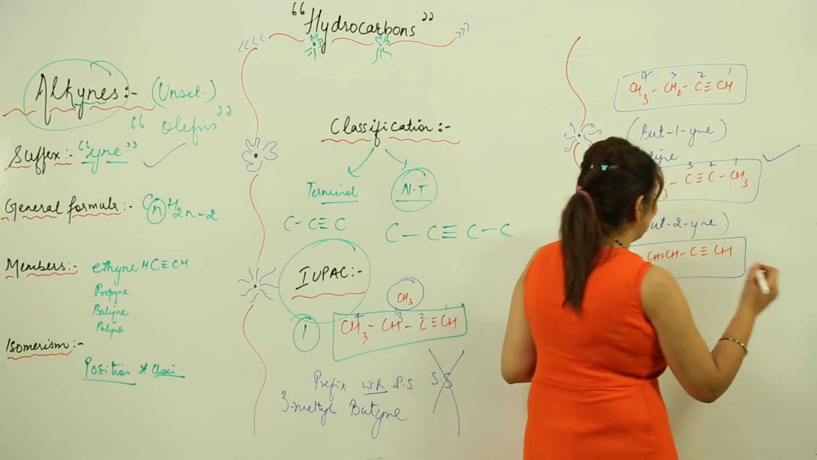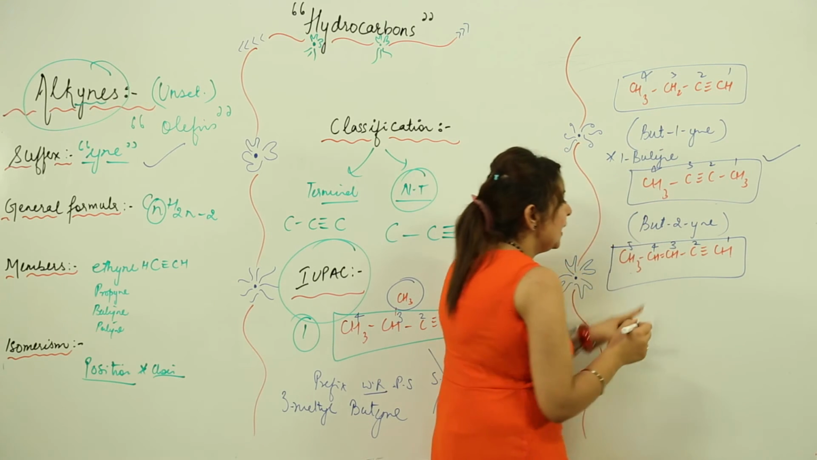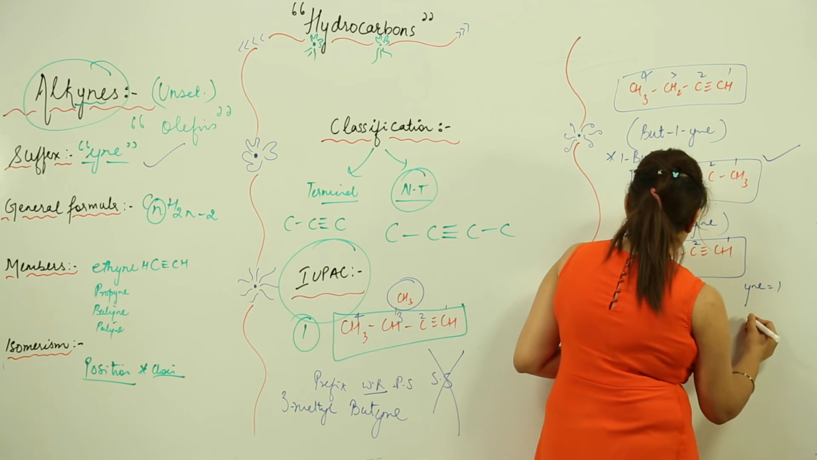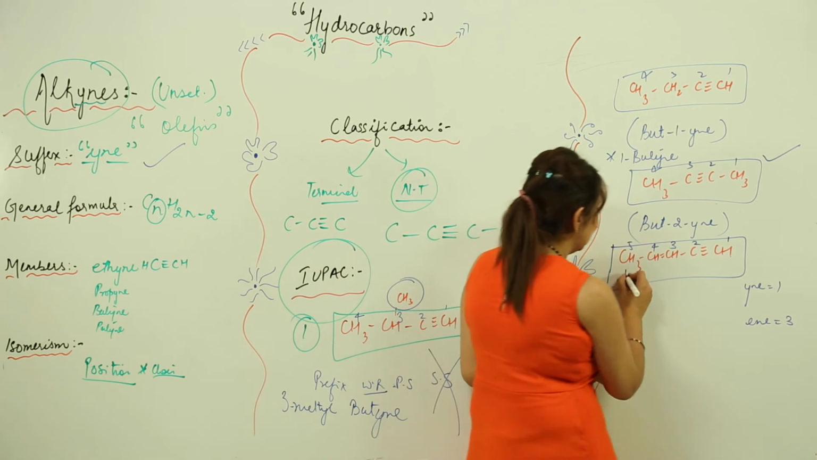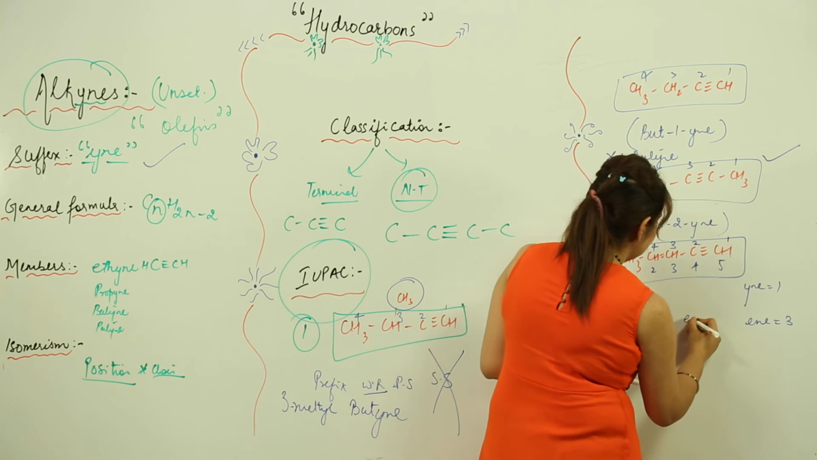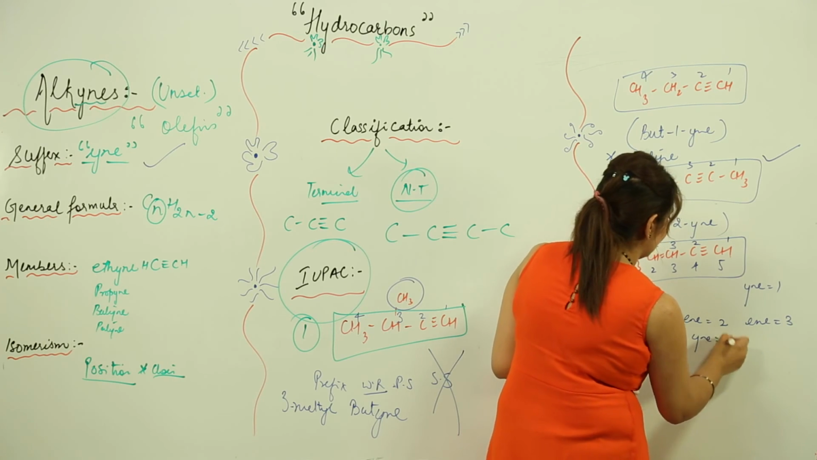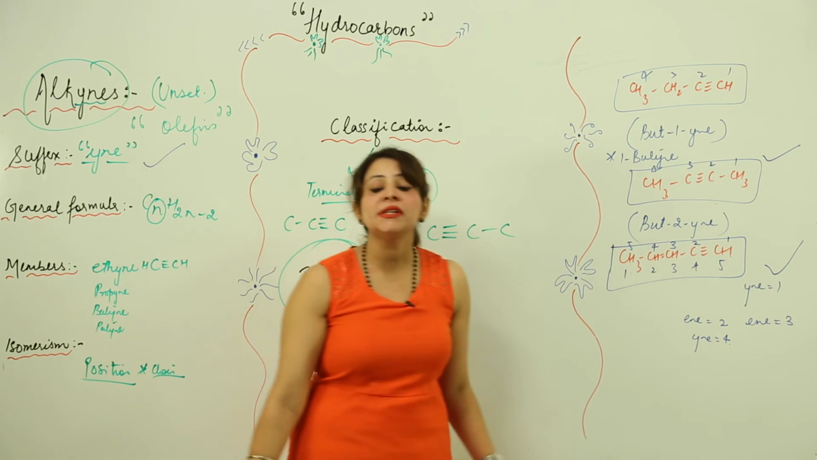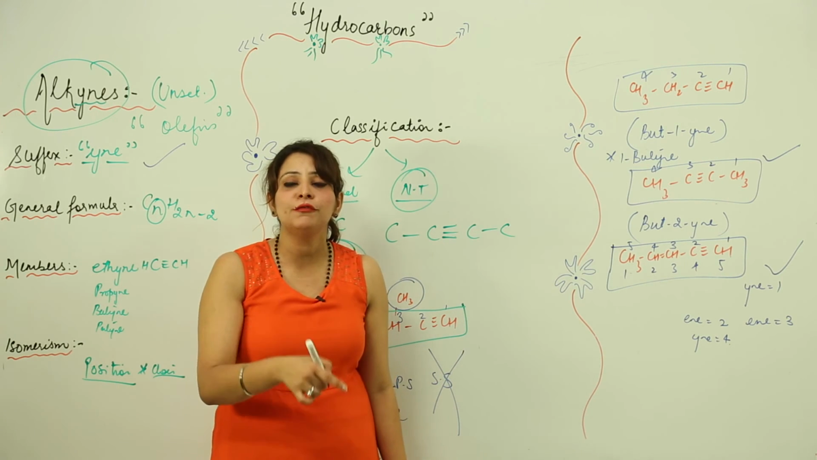So just look at the board. What I'm doing is 1, 2, 3, 4 and 5. If I number from this side, my triple bond is getting number 1 and my double bond is getting number 3. But if I do it from this side, my double bond is getting number 2 and my triple bond is getting 4. So which one is correct? Obviously this one is correct, because whenever you get to see a triple bond in a chain, you need to give it the lowest number. That means it is preferred over -ene.